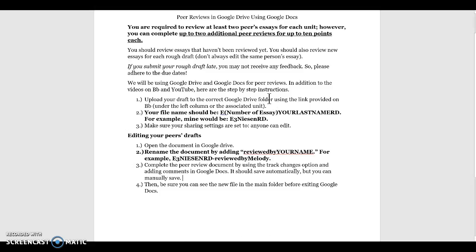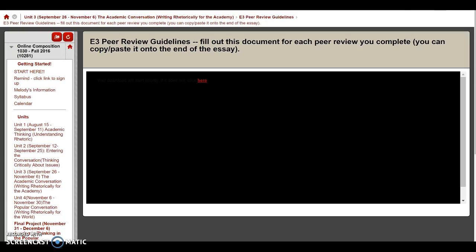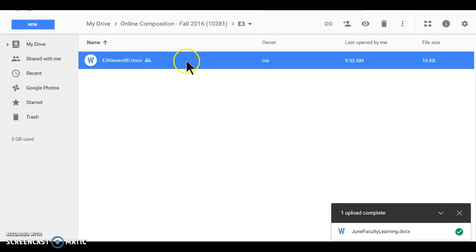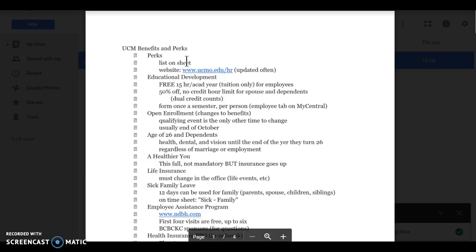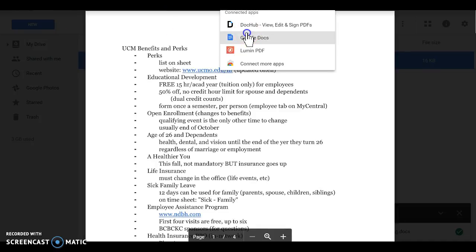And once you do that, you need to rename the document by adding reviewed by your name at the end. So for example, it would be E3 Neeson RD reviewed by Melody. This will help me and your peers easily see who has done what and where their essays are. So let's say I wanted to review this essay. If I double click it, it will open this, if it's not already a Google Doc, and then I'm going to choose to open it as a Google Doc.